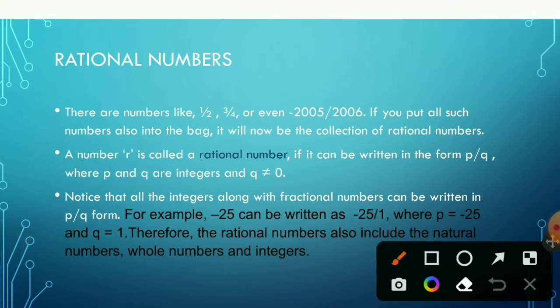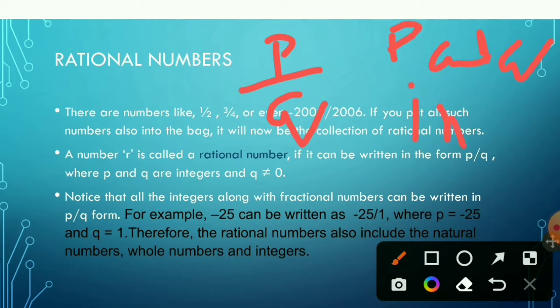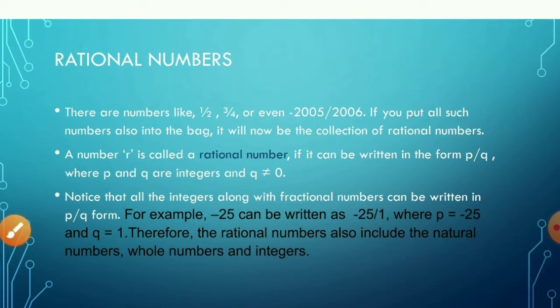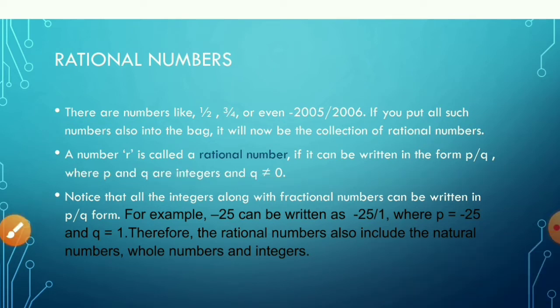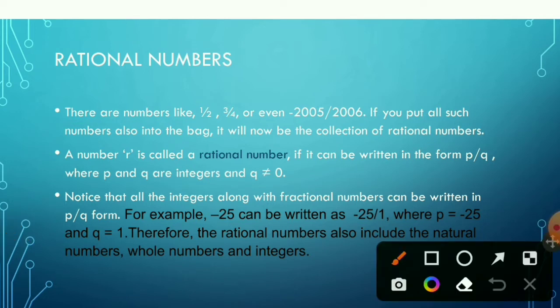Any number R can be called a rational number if it can be represented in the form of P by Q, where P and Q are integers, right? They belong to Z. The only condition is that Q cannot be equal to 0. That is why there is the definition: a number R is called a rational number if it can be written in the P by Q form, where P and Q are integers and Q cannot be equal to 0.